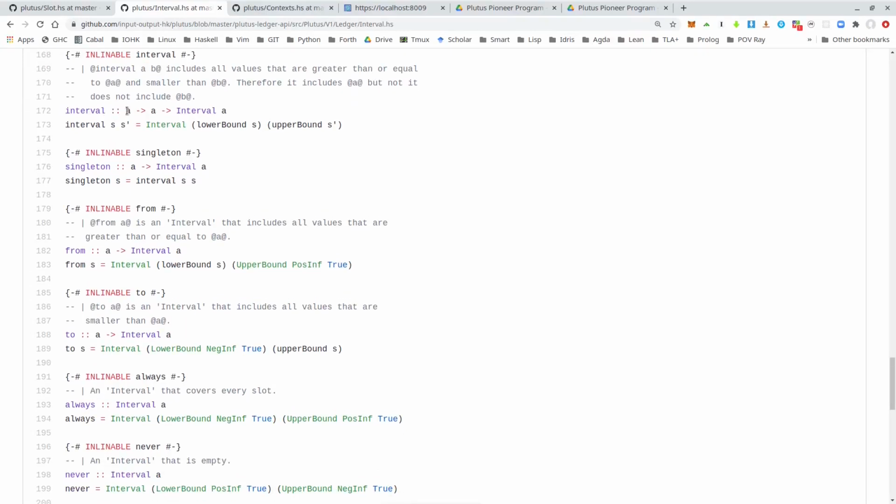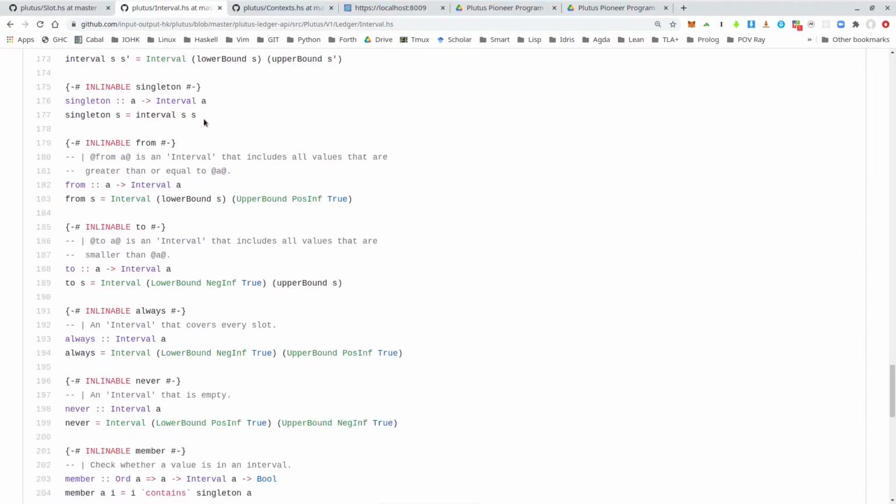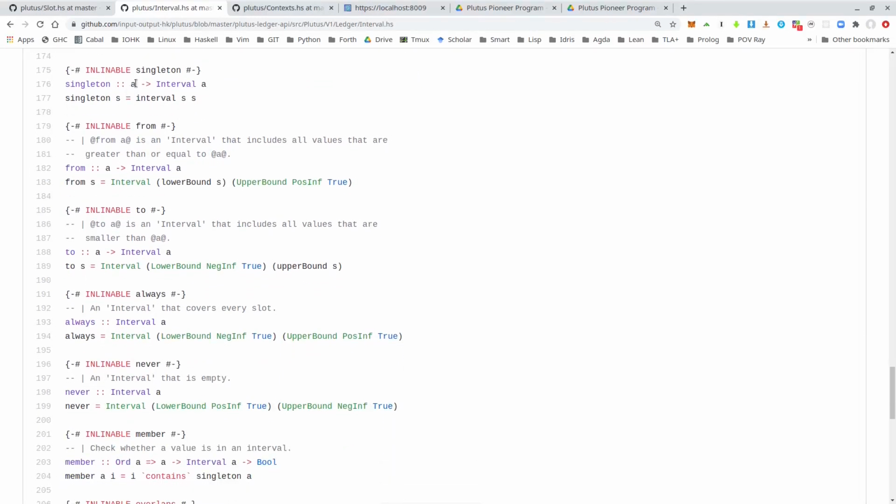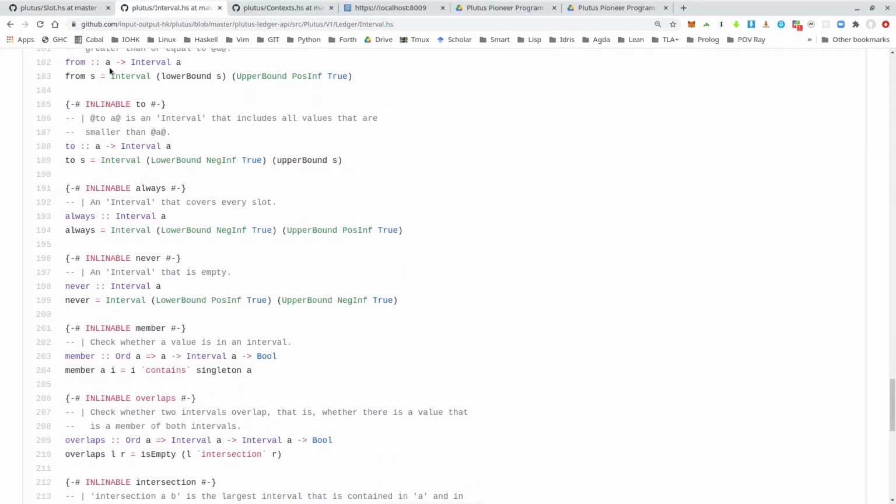So I think the most general one is probably the interval function, or one of the most general ones. This function allows you to give an inclusive lower bound and an inclusive upper bound and construct an interval from that. The documentation, by the way, is wrong there. It claims that the upper bound is not included in the interval, but it actually is. Then we have singleton, which constructs an interval that just contains this one given slot. We have from, which gets the lower bound and then constructs the interval that contains all slots starting at that one slot and then up to the end of time.